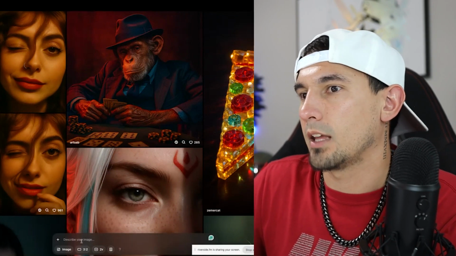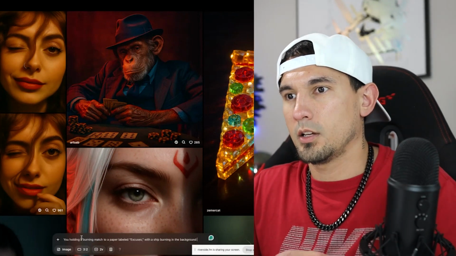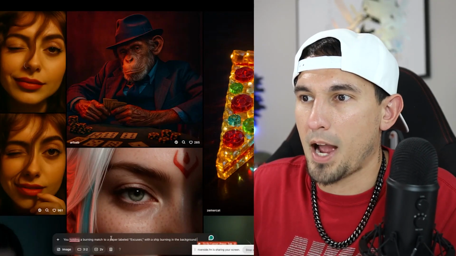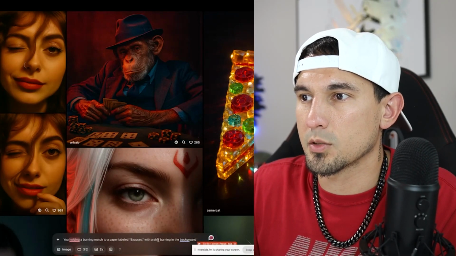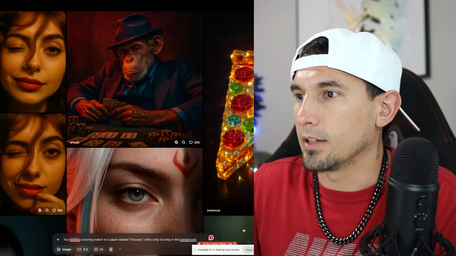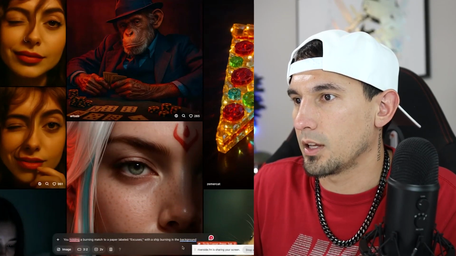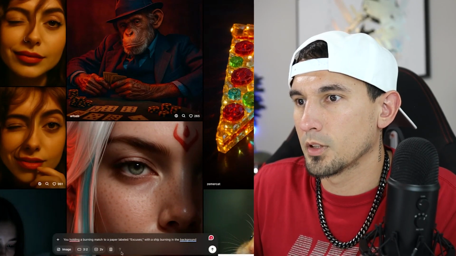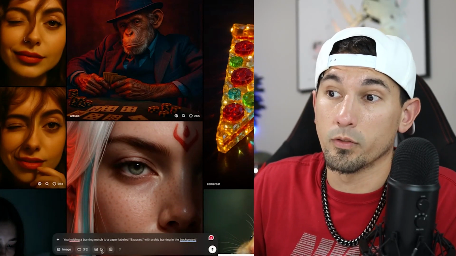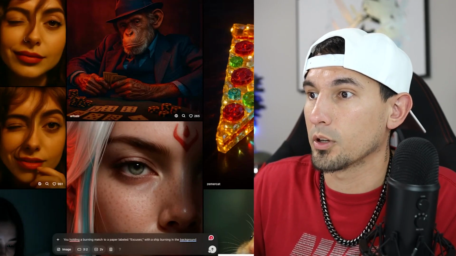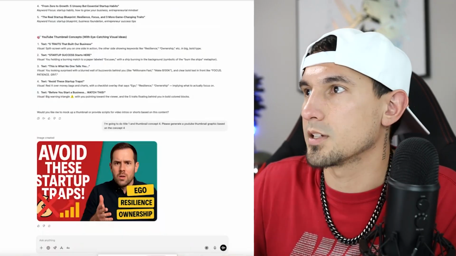So I could even take that exact same thing here, holding a burning match to a paper labeled excuses with a ship burning in the background. And let's see if Sora will give us anything better. Let me move this. We can get two versions of it. It's going to be an image, and then we're going to upload that. Okay, so that'll take a little bit of time to generate.